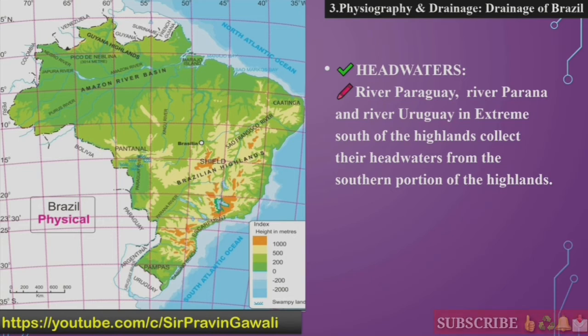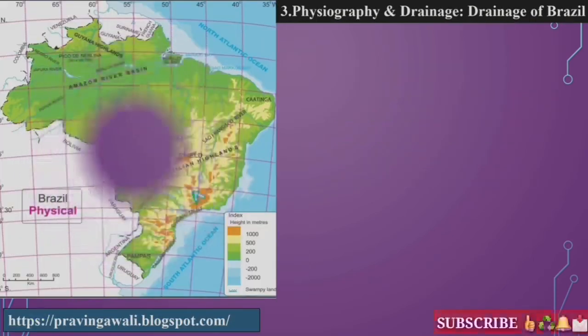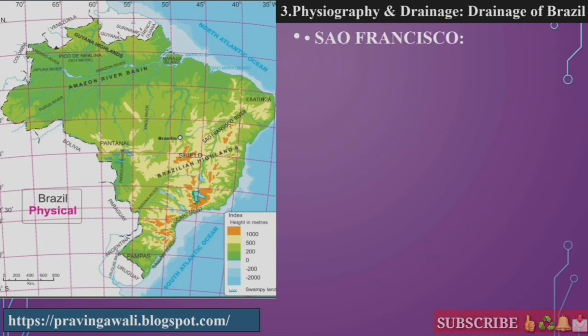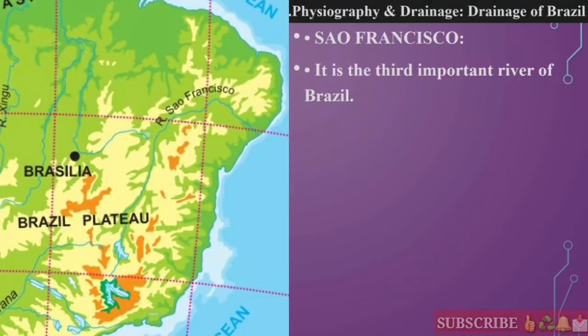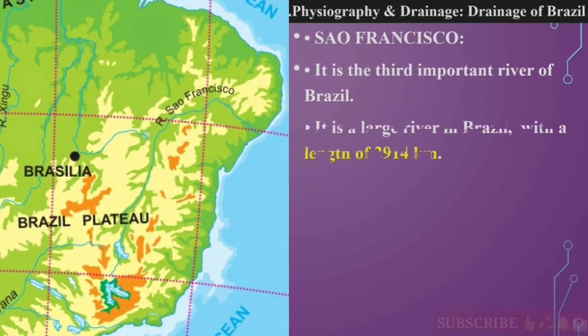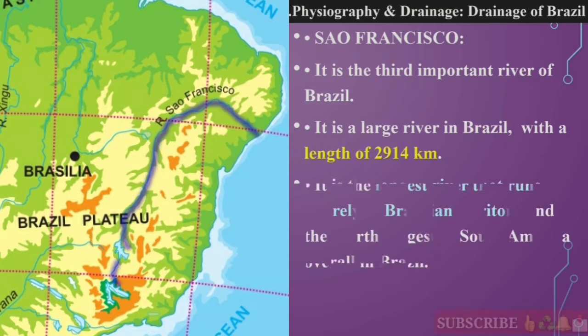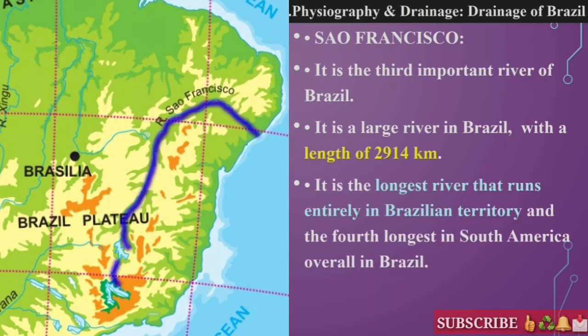Okay students, now next we are going to study the São Francisco river. Students, already in the 6th standard we have studied about the São Francisco river. Again we are going to study about it. It is the third important river of Brazil. We know that it is a large river in Brazil with a length of 2914 kilometers. Okay students, it is the longest river that runs entirely in Brazilian territory and the fourth longest in South America overall.